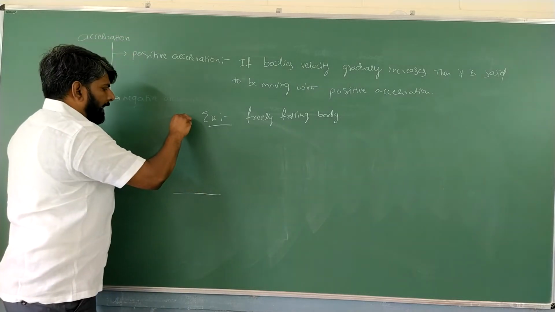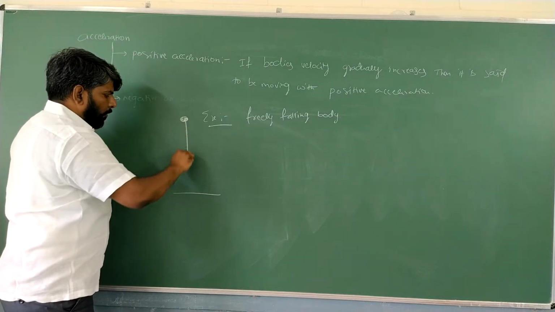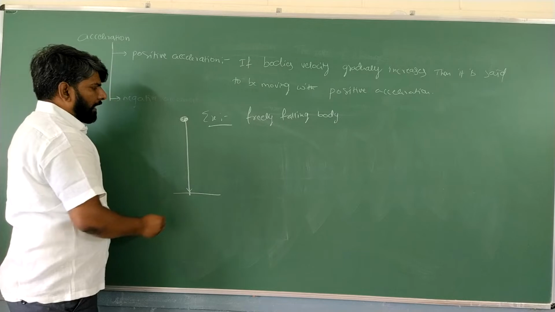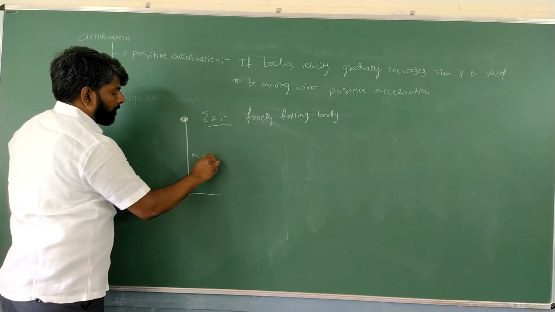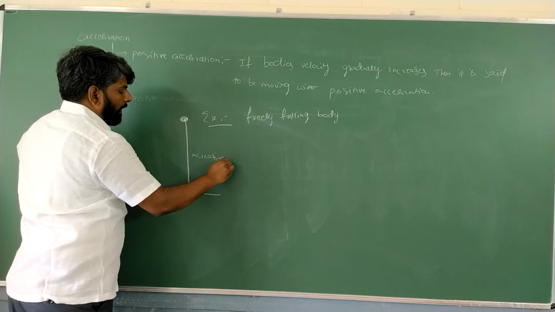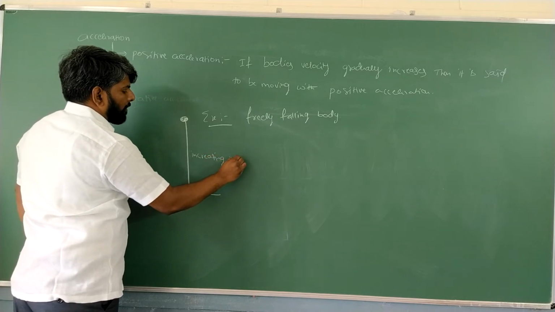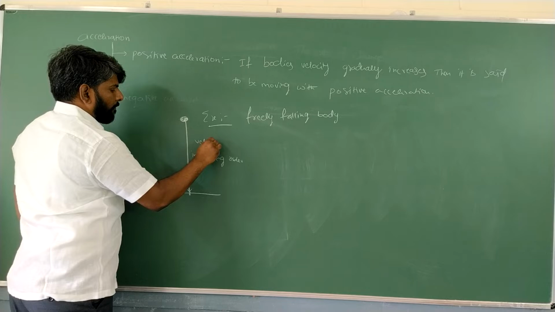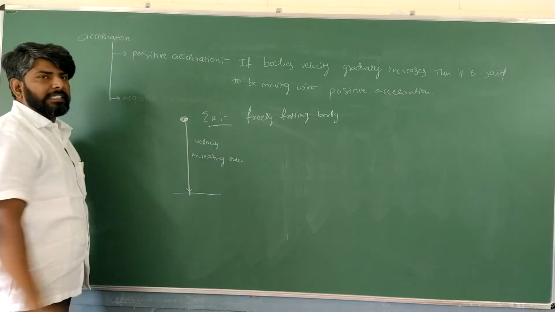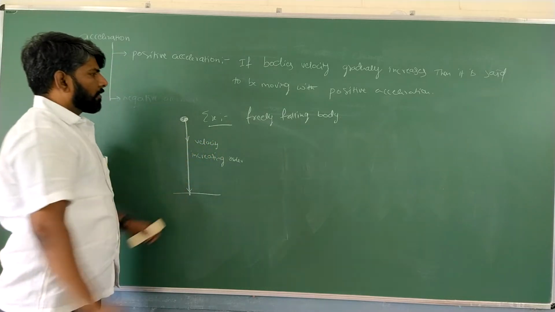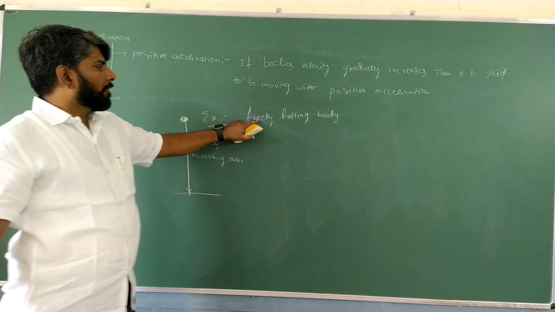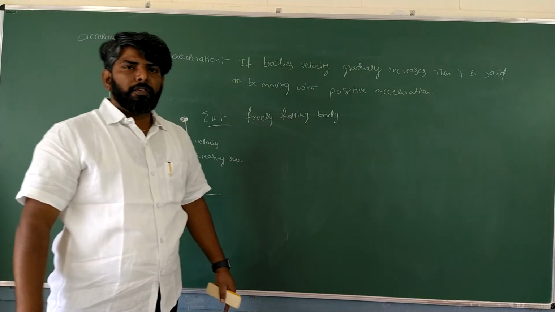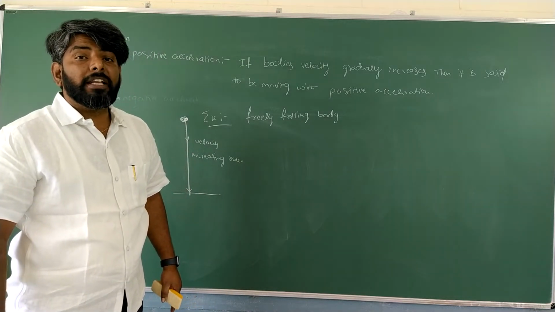This dropped body moves towards the surface of the earth with increasing velocity. In this case, velocity is in increasing order. Right? So that's why the example for a positive acceleration body is a freely falling body.